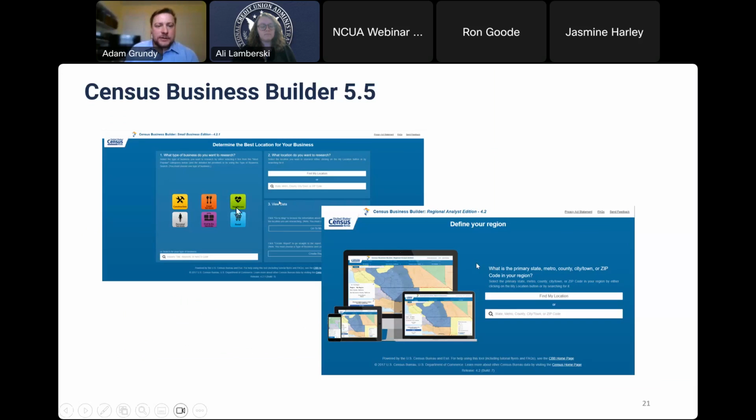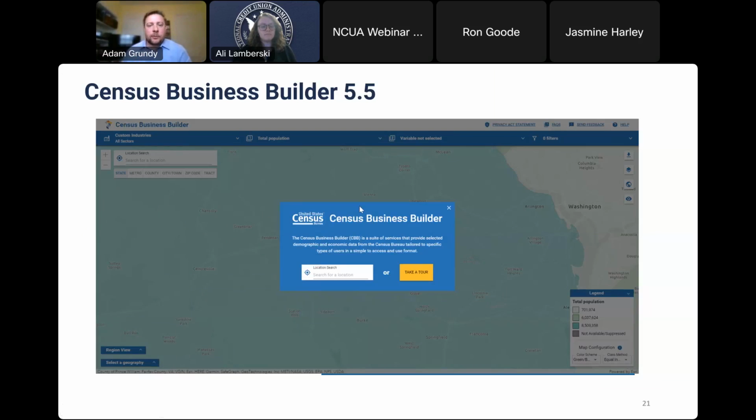We had the Small Business Edition, you can see over here on the left-hand side of my screen, and then the Regional Analyst Edition as well. So you can see back in version 4.2, we had two different versions of Census Business Builder. As we listened to our data users, we found that most people wanted to just dive into the data with one main tool that has the functionality of both of those. So that's where version 5.0 came from.